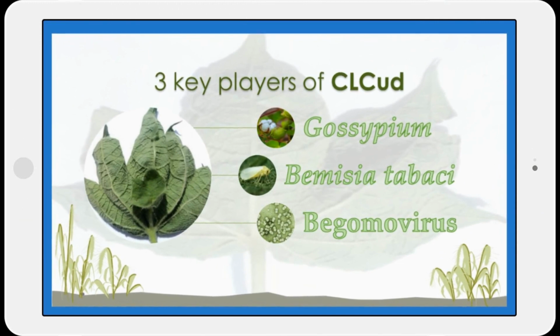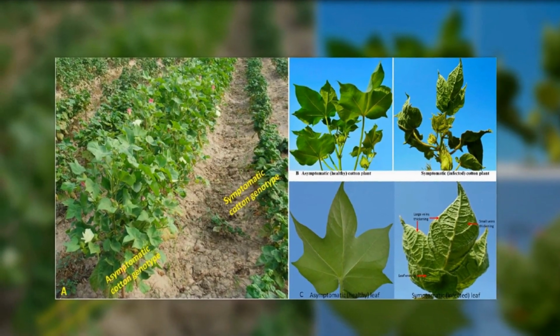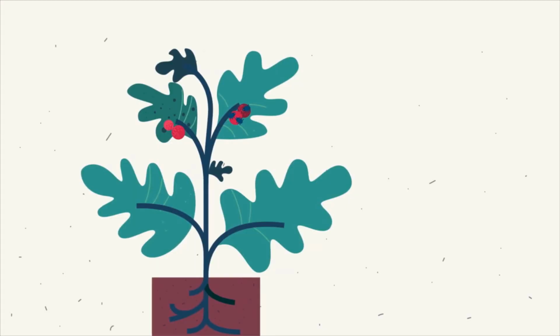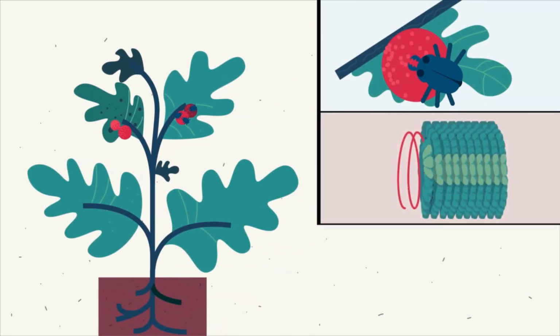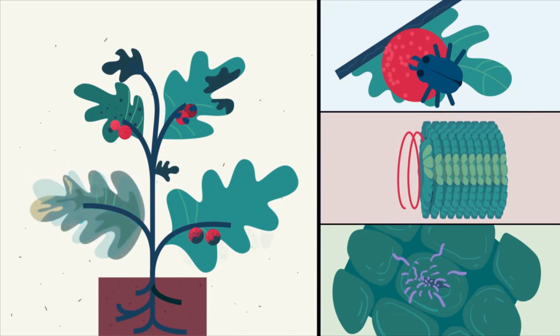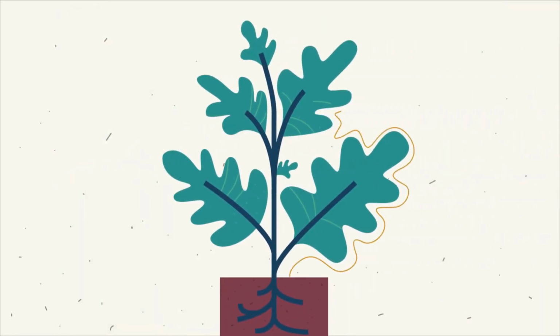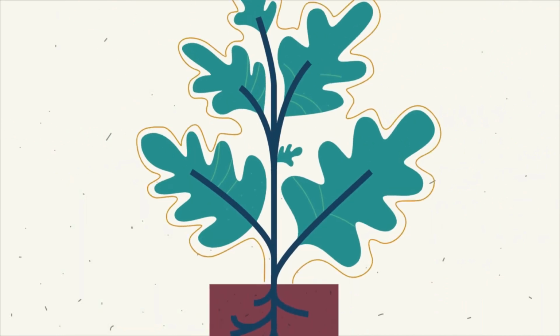Three major key players are Gossypium, Bemisia tabaci, and Begomovirus. As the name indicates, it causes curling of the leaves and enlargement of the veins. Any infectious disease is the result of interaction of genes. Same in this case. It is the interaction of the genes of the vector, the virus, and the plant. Vector: Bemisia tabaci, virus: Begomovirus, and plant: cotton, or Gossypium. In defense, there are also genes involved that cause resistance or innate immunity in the cotton plant.